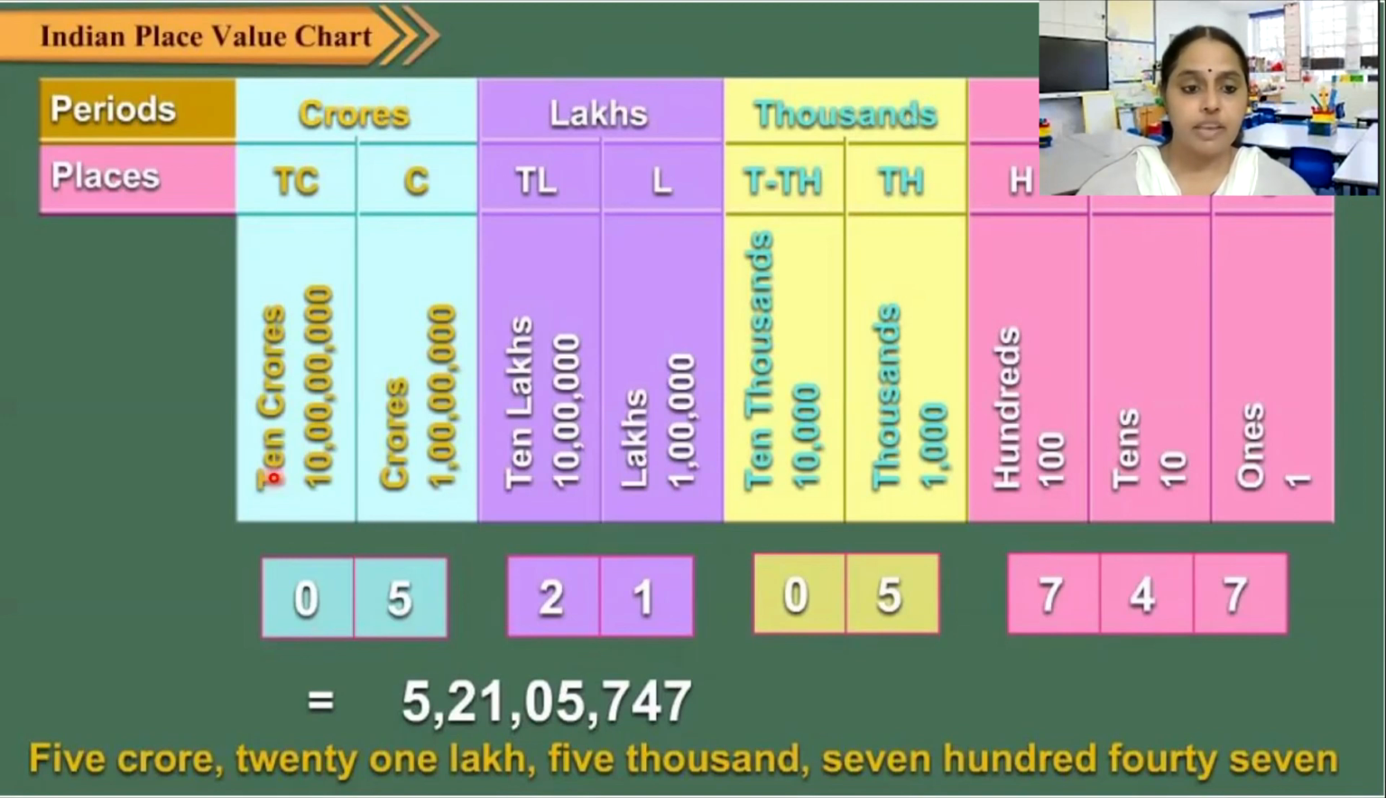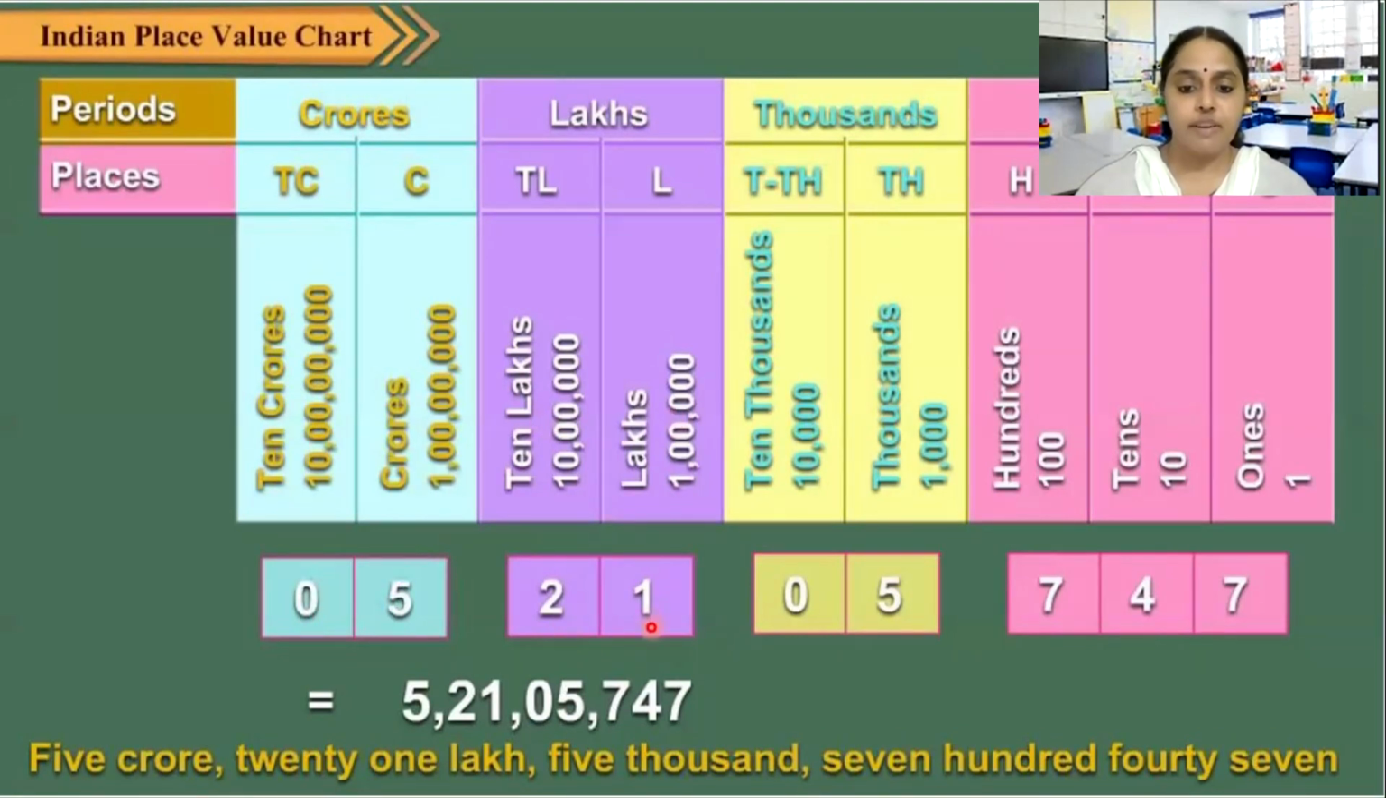Now can you see a number here? The number in 10 crores. Do we have any number? No, it's a 0. So there is no 10 crores. But we have 5 in the crores place, isn't it? So we have 5 crores. Then in the 10 lakhs place we have 2.